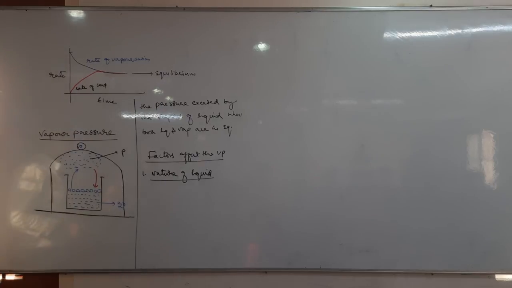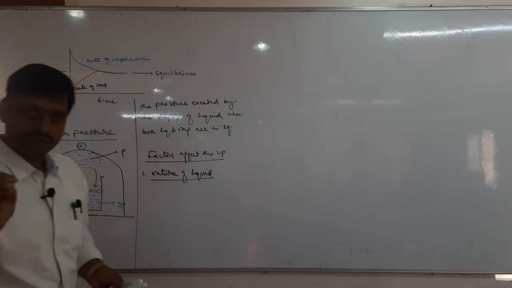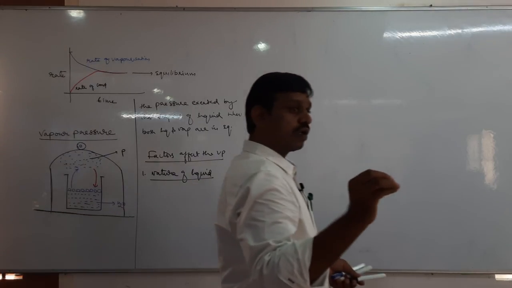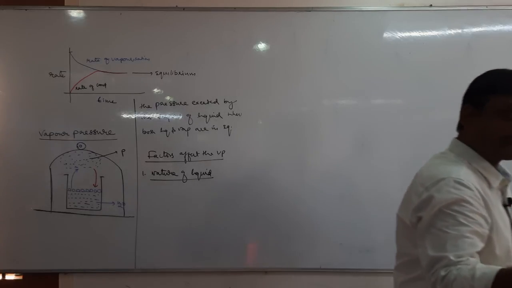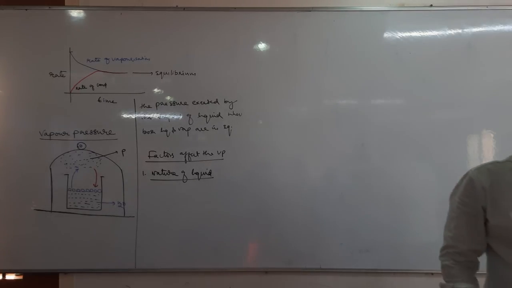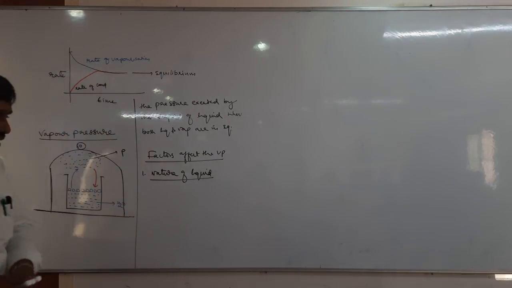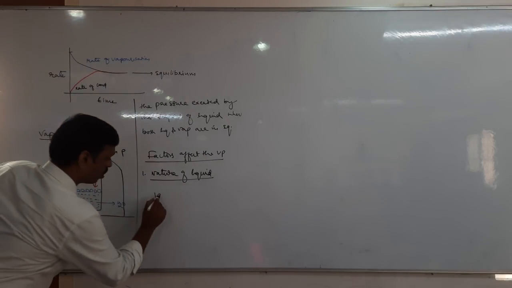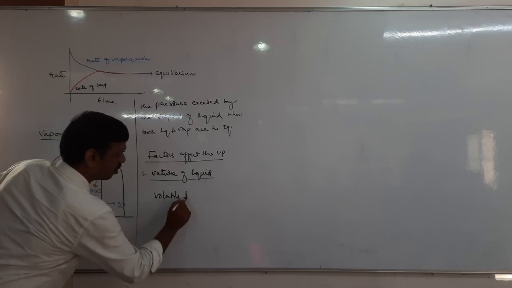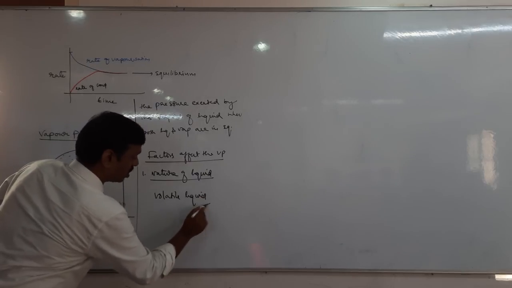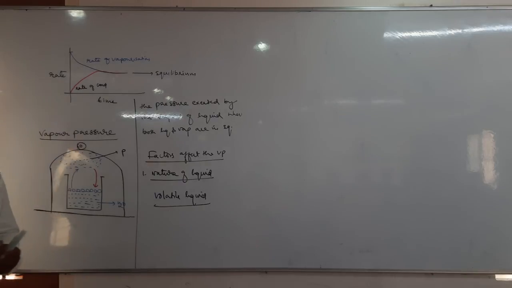Now tell me, there are 2 types of liquid we study here. Generally, one is volatile liquids, the second one is non-volatile. So in this topic we will get only 2 liquids, volatile as well as non-volatile. Remember, what are volatile liquids? Volatile liquids are the liquids which have weak intermolecular forces of attraction.